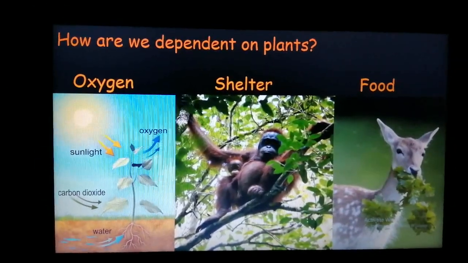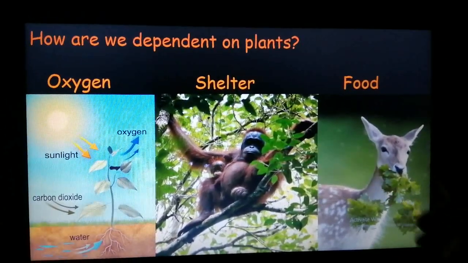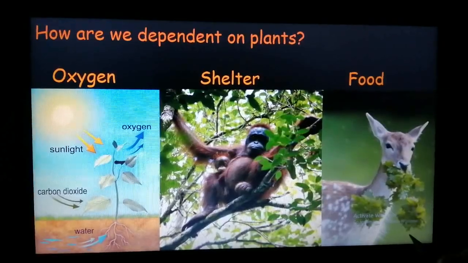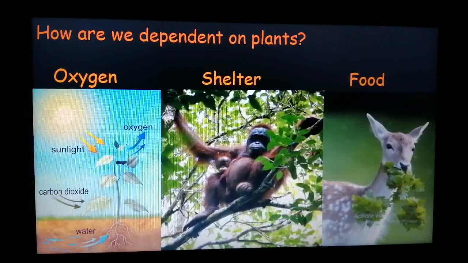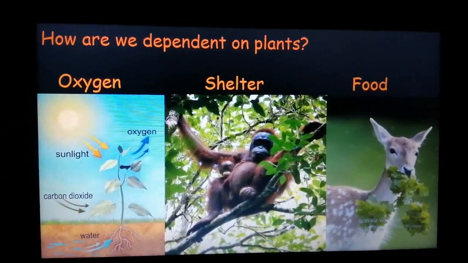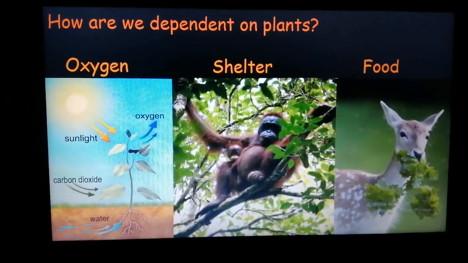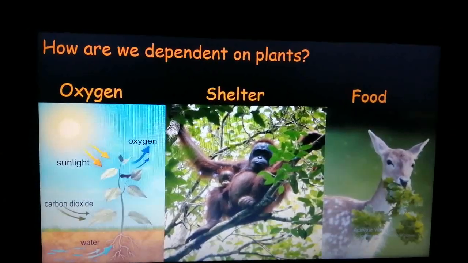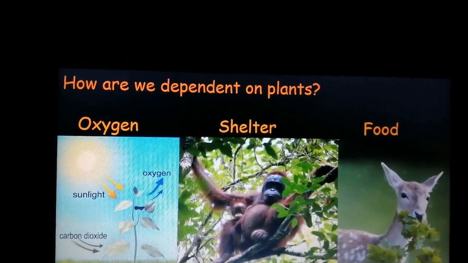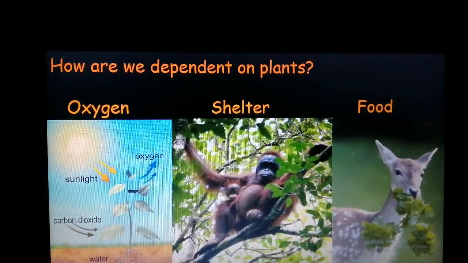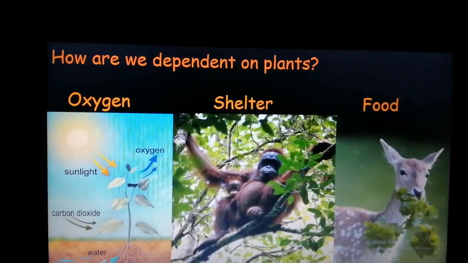Similarly, food. Now, there are some animals that directly depend on the plants like deer, goat, all these herbivorous animals that eat only plants. Yes, they directly eat the plants like giraffe, then cow, buffalo. They require plants for their food. And even the omnivorous animals that eat both plants and meat, or carnivorous animals that eat only meat, require plants for energy. Let us see how.